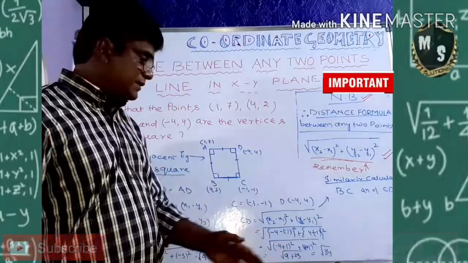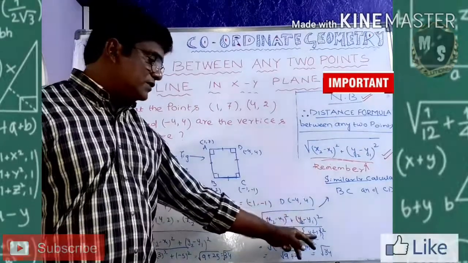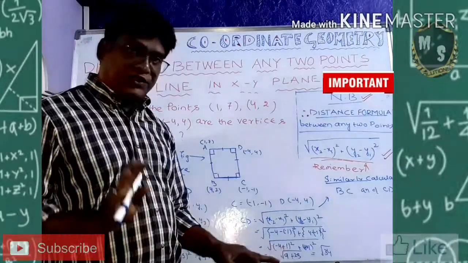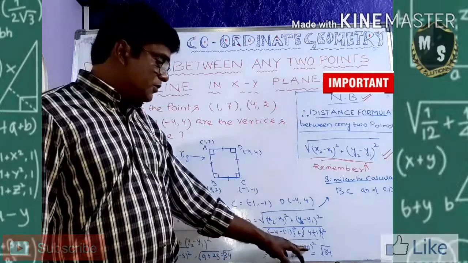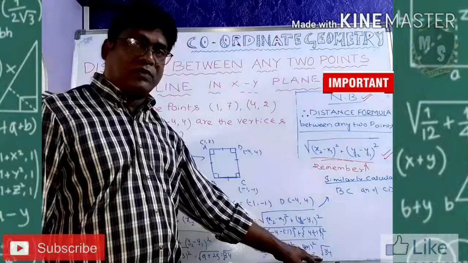Then the next step you can write. Then what is y2? 4, minus of minus 1. So now what is coming? Minus 4 plus 1, 3. Minus 3, minus 3 whole square, 9. Then it is 4 plus 1, 5. 5 square, 25. So 9 plus 25, the root over 34.